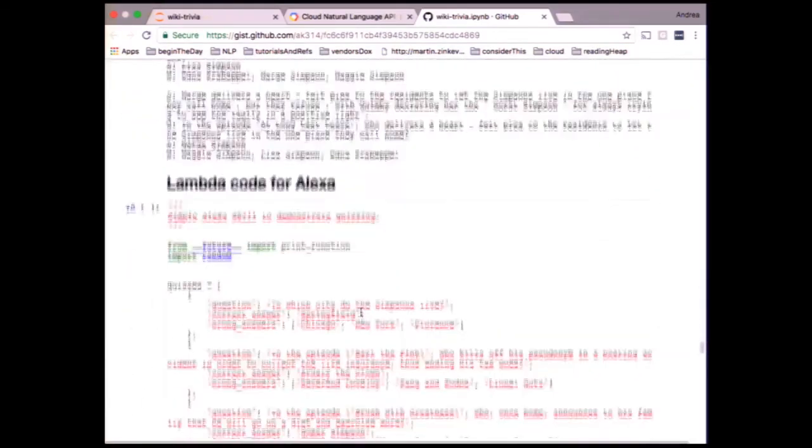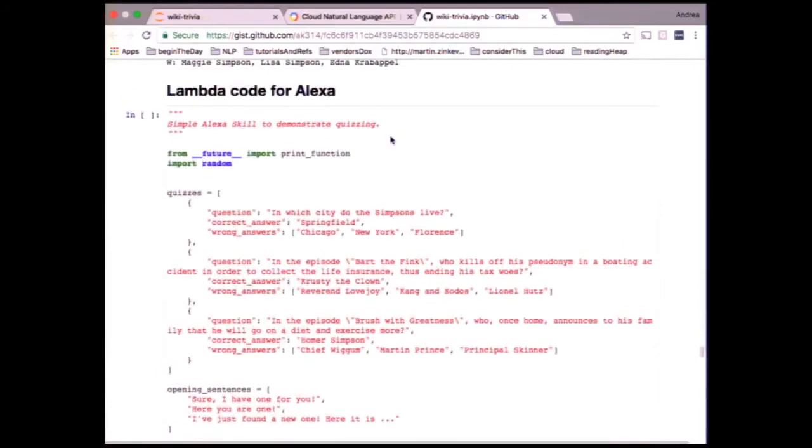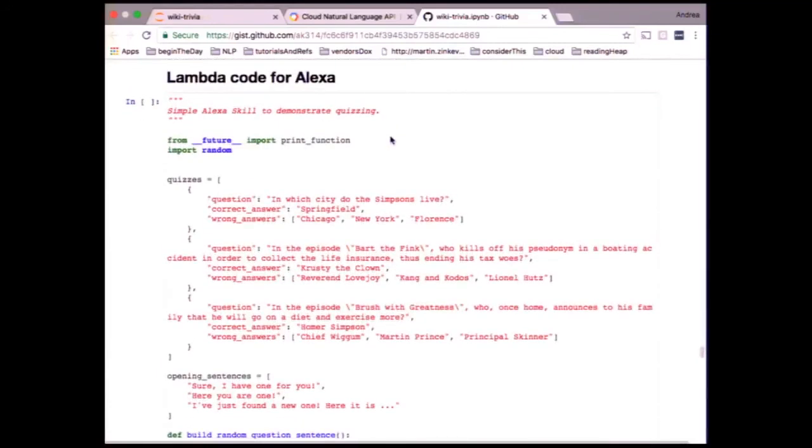Very, very quickly, it's not the core of the project, but this is the very, very simple code for the Alexa Lambda function that we used to configure Alexa for asking questions and accepting the answers.